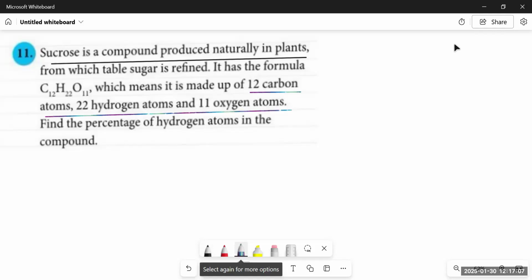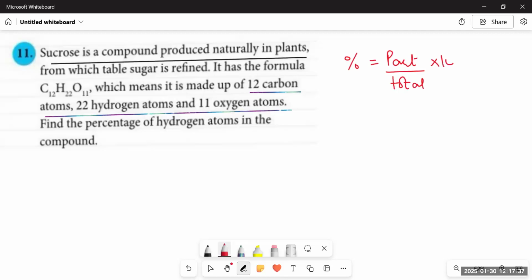How are we going to find the percentage? In the previous questions from question number 7 till 10, we were provided with the percentages and the total, and we had to find the parts. Now the parts are given and we have to find the percentages. So remember, you have already learned this formula: you just have to divide the part by the total and multiply it by 100%.